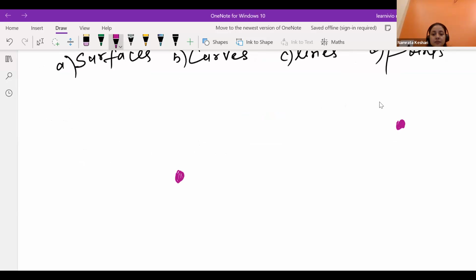Tejas, you have responded. Irshad, how many lines can we draw through the two given points A and B? Ma'am, only one. So why were you not answering, Irshad?